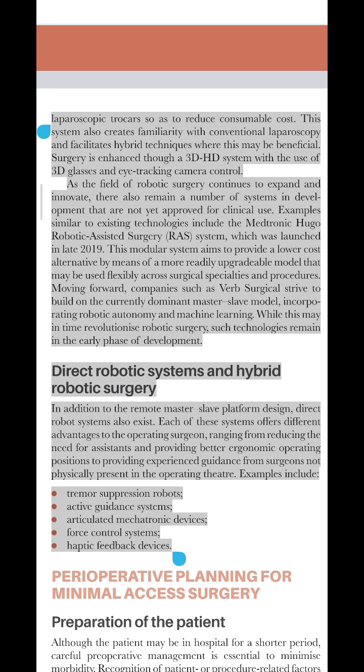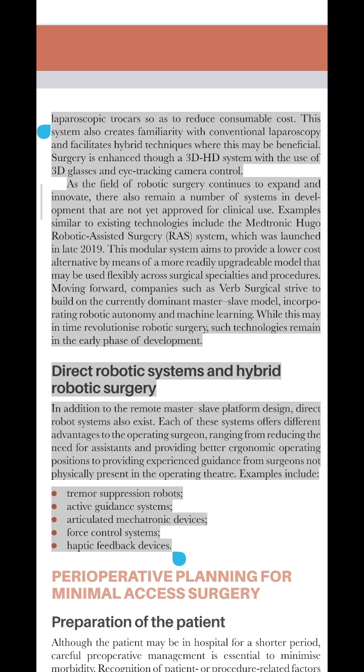This modular system aims to provide a lower-cost alternative by means of a more readily upgradable model that may be used flexibly across surgical specialties and procedures. Moving forward, companies such as Verb Surgical strive to build on the currently dominant master-slave model, incorporating robotic autonomy and machine learning. While this may in time revolutionize robotic surgery, such technologies remain in the early phase of development.